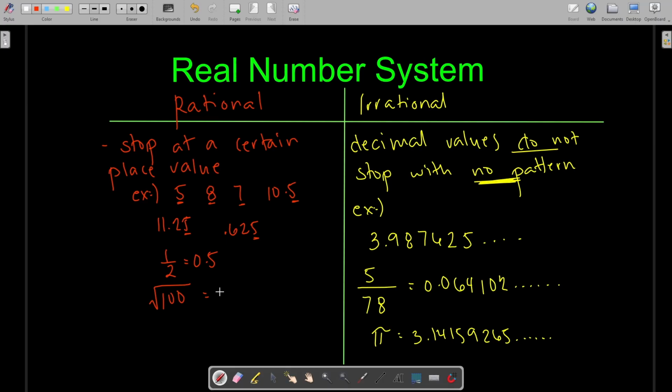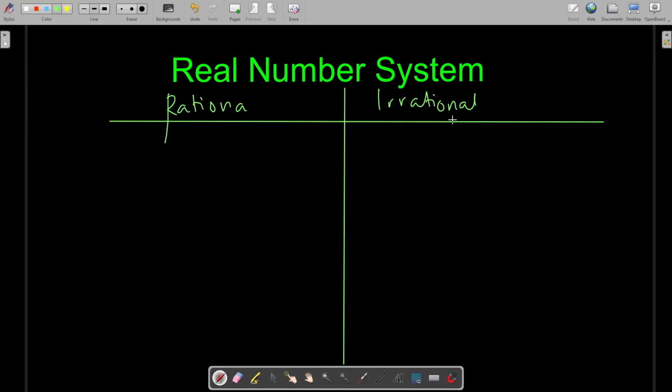1, 2. Square root of 100 is 10. What in the heck? Now, before we label each one, oh my god.